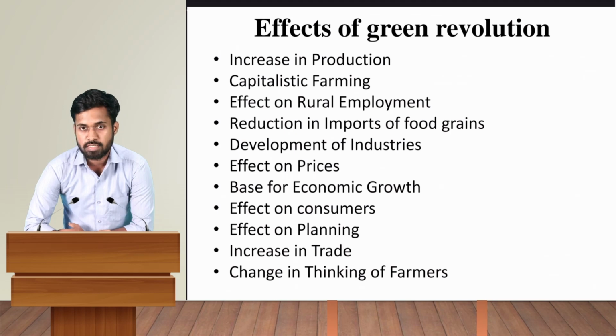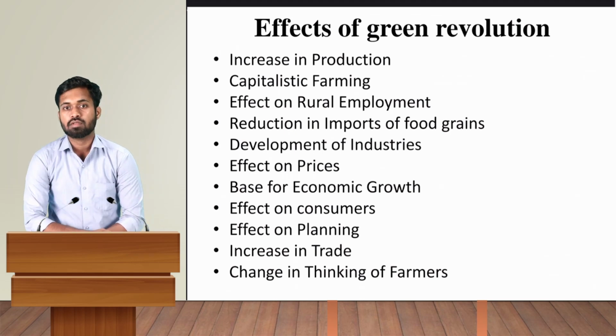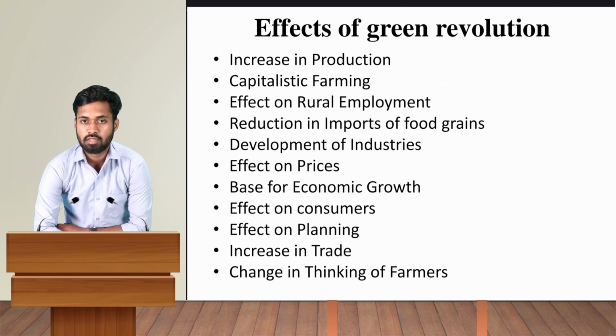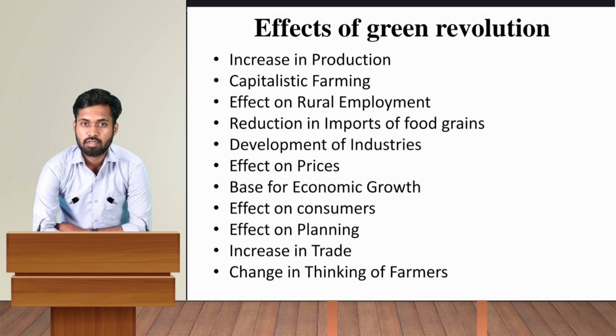Now we'll discuss the effects of the Green Revolution. The first positive effect was the increase in production, which made us a food sufficient country. Next was capitalistic farming. Third was the effect on rural employment. As the Green Revolution focused mainly on rural areas, employment generation was largely in rural areas. Then, reduction in the imports of food grain, and the development of industries. Effects on prices: food prices drastically came down.